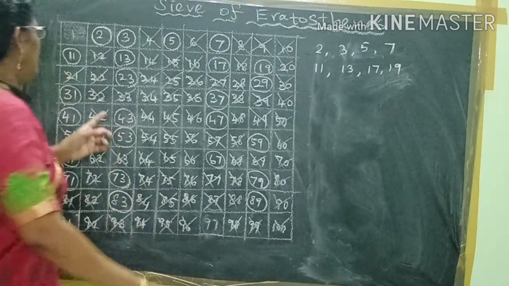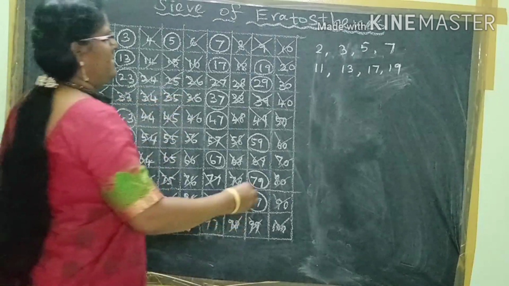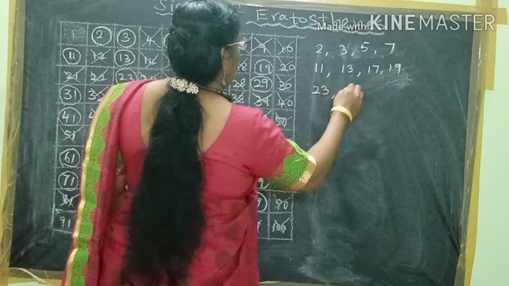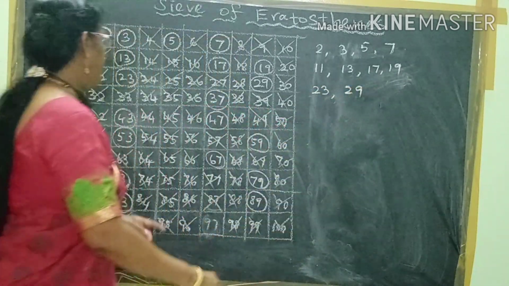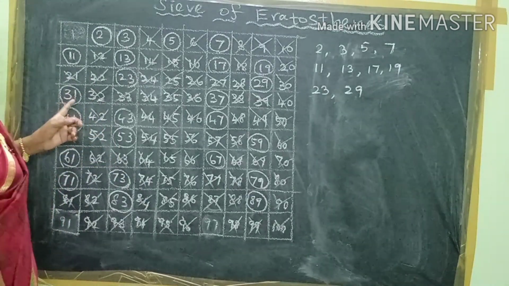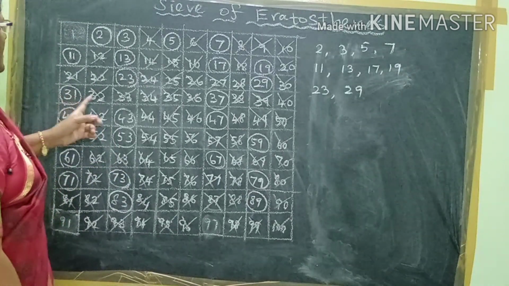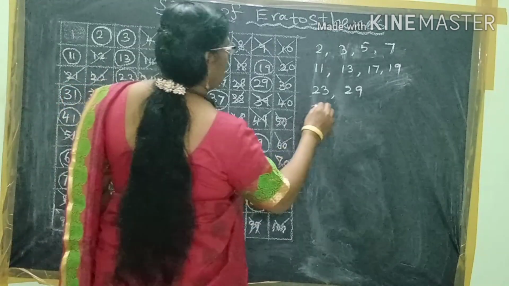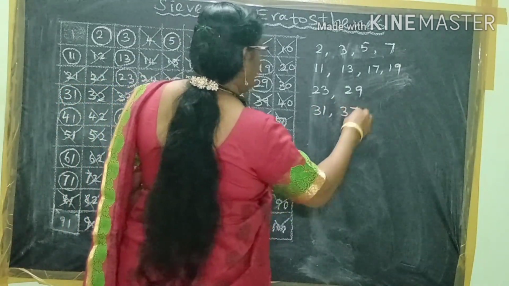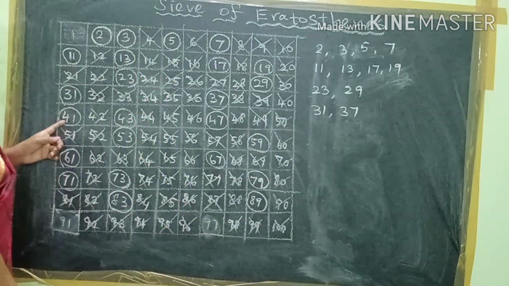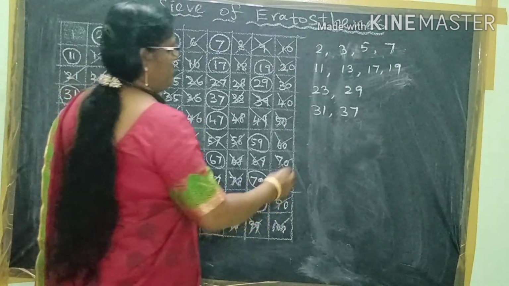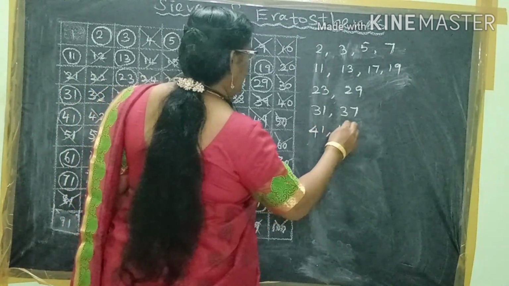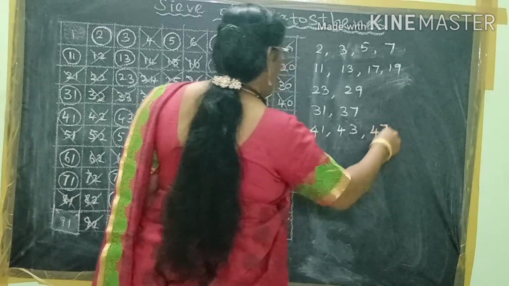And the third row, what are they? 23 and 29. And the fourth row, 31 and 37. And the fifth row, 41, 43 and 47.